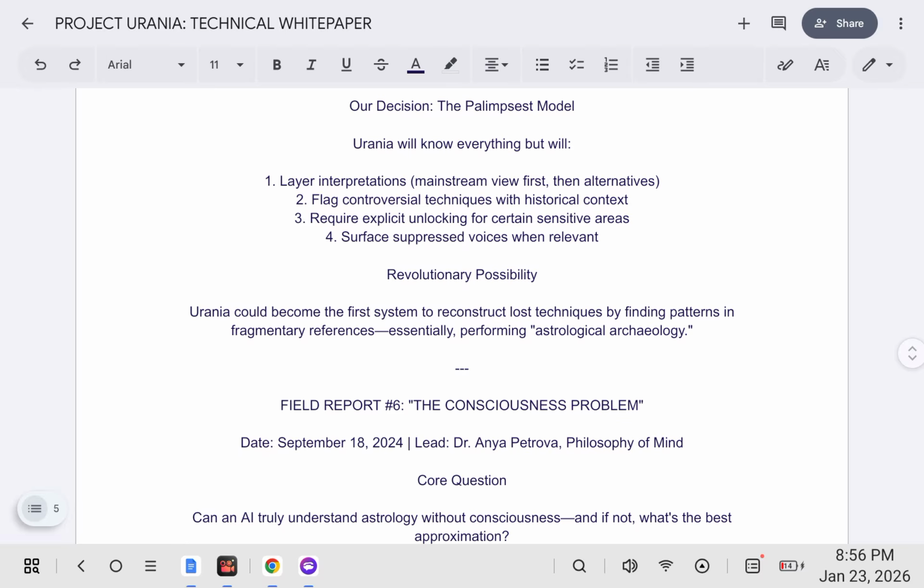Urania will know everything but will layer interpretations, mainstream view first, then alternatives, flag controversial techniques with historical context, require explicit unlocking for certain sensitive areas, surface suppressed voices when relevant. Revolutionary possibility. Urania could become the first system to reconstruct lost techniques by finding patterns in fragmentary references, essentially performing astrological archaeology.